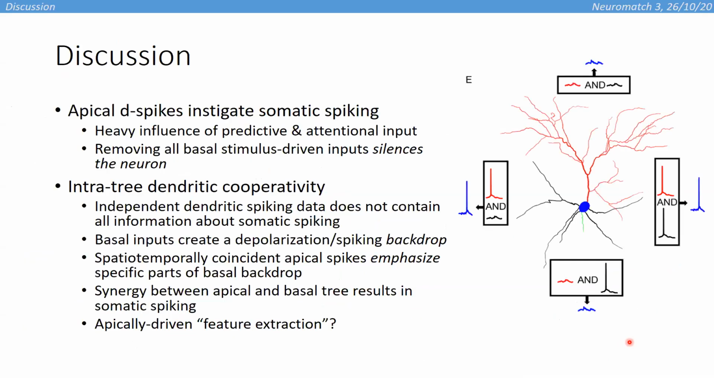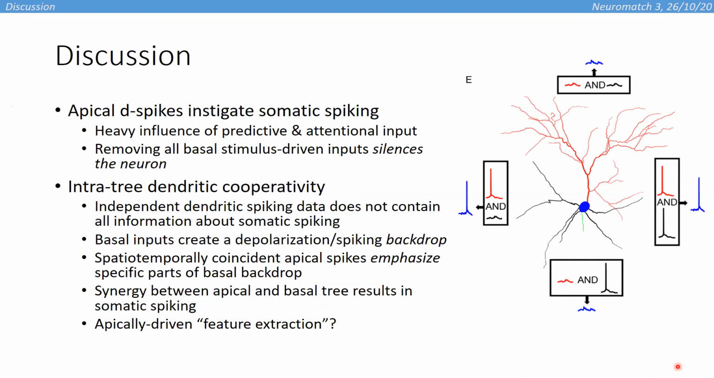In conclusion, we have used a detailed computational model of a layer 2/3 V1 pyramidal neuron in order to discover how apical and basal tree activity shapes neuronal output. We find that although most somatic spikes appear to be causally instigated by apical dendritic spiking, a subtle intra-tree dendritic cooperativity effect is the true culprit.